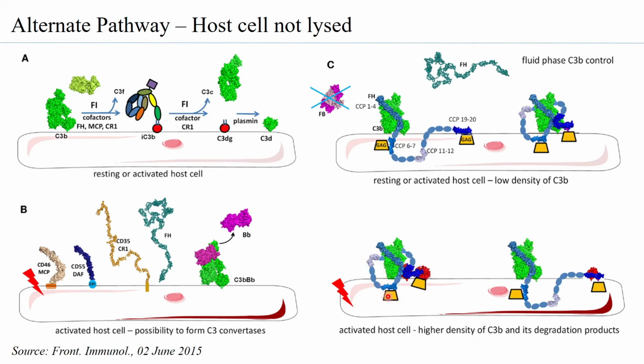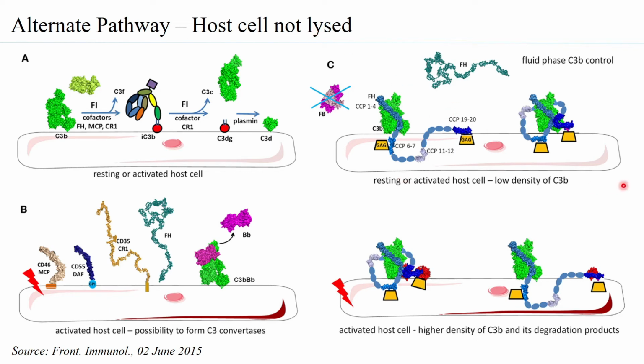Now, this binding of factor H to the C3b is because the factor H has several domains that can bind to glycosaminoglycans that are present on the surface of the host cell. Say for example, many of the host cells have sialic acid. Microbes do not have sialic acid specifically. So factor H doesn't really go and bind to the microbes. So if the C3b is bound to the microbes, you don't have the factor H and the factor I actually going to a pathogen that is bound to C3b.